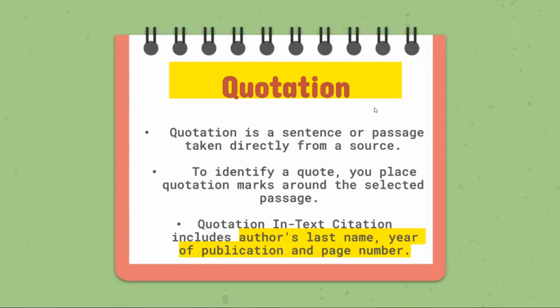A quotation is a sentence or passage taken directly from a source. To identify a quote, you place quotation marks around the selected passage. Quotation in-text citation includes the author's last name, year of publication, and page number.